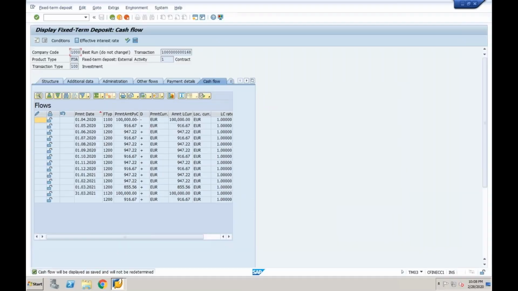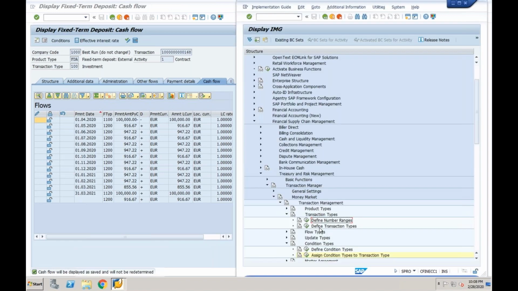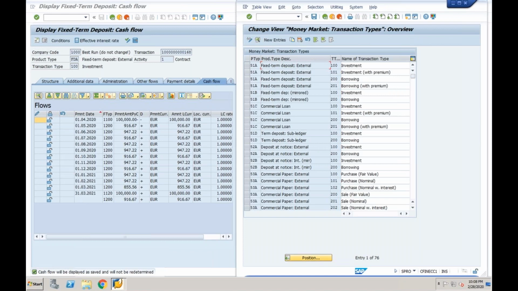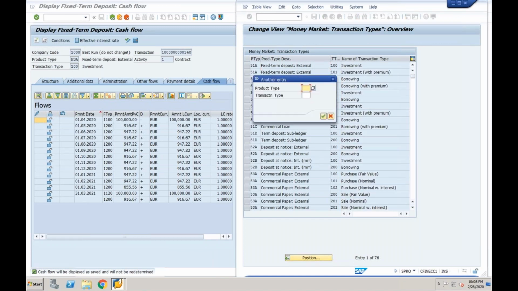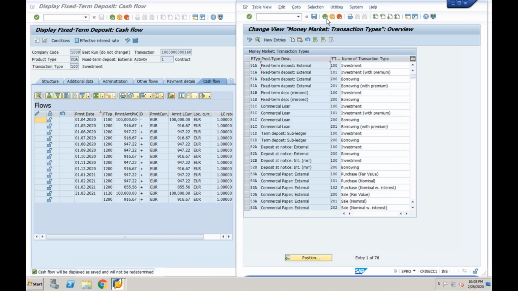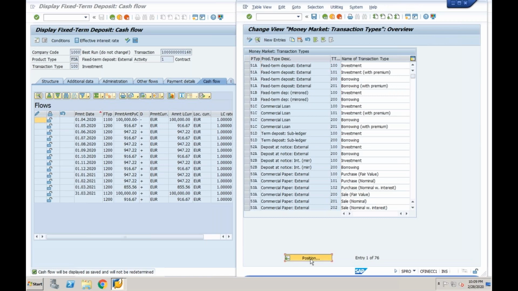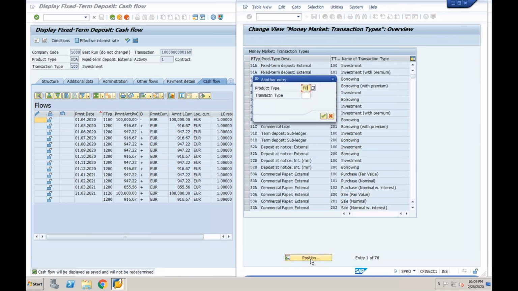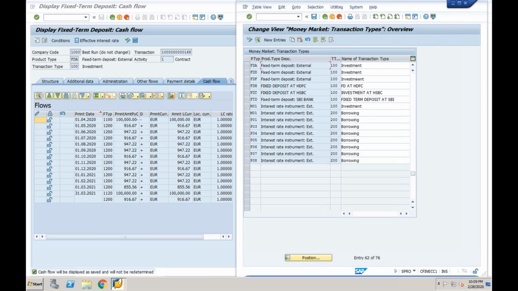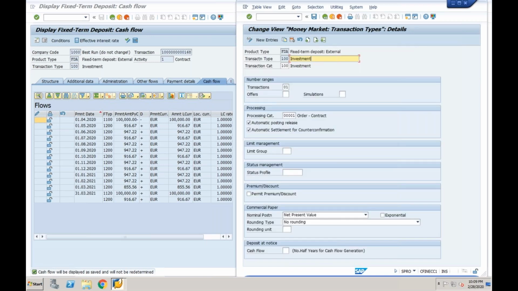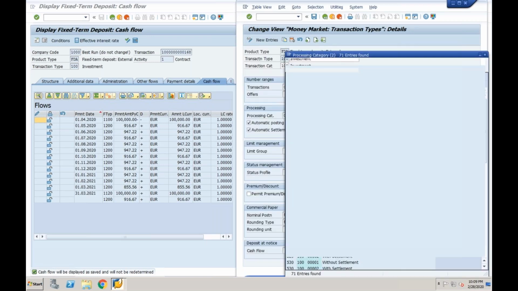Yes, go on. Is the lock open? Yes, there is a lock. There is logic. See what you have taken, I will show right now. That's a good question. Transaction type. In the configuration, I am going here. See, again I am coming back. Define transaction type. FDA. What did you set here? Processing category.